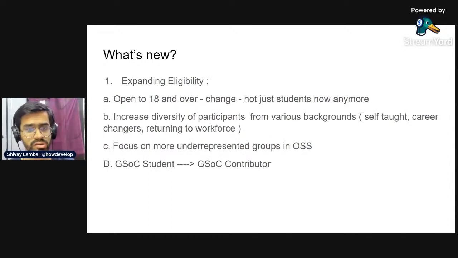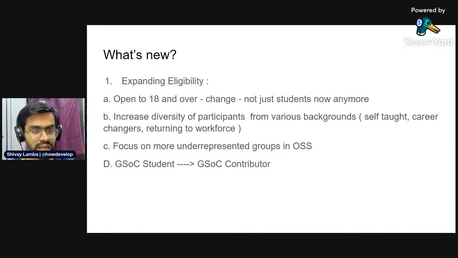Now, what's new? The first one, and simply the biggest one, is the eligibility criteria. The program is officially not going to be limited to students anymore. Whether you are a self-taught programmer, or you have done a career change and come to programming, or you're returning to the workforce, right? You just need to be 18 or over to be able to apply.